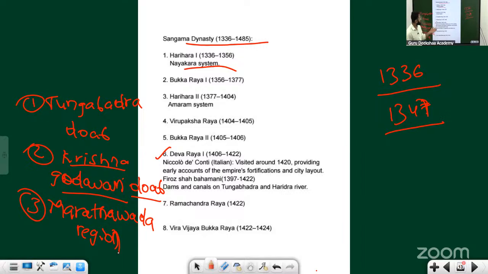The one personality which I have to talk about is Bukkaraya. With respect to Bahmanis, there is one personality called Muhammad Shah. They were contemporaries, and they fought with each other so many times. One time, this Bukkaraya goes and kills so many soldiers of the Bahmani kingdom, all except one. He killed everyone. Then Muhammad Shah of the Bahmani kingdom makes a promise to himself: I won't stop until I kill at least 10,000 people of the Vijayanagara dynasty.